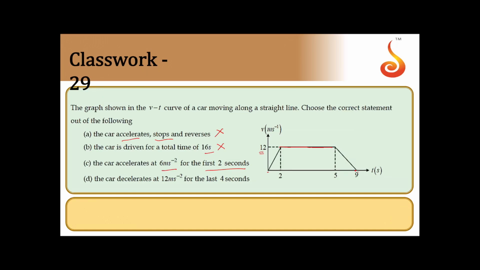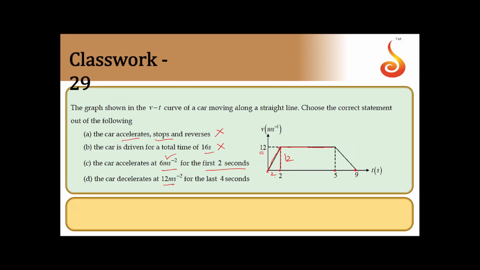For the first 2 seconds, it has an acceleration of 6 meter per second square. So acceleration is given by the slope of the graph for the first 2 seconds. The slope of this graph will be, this height is 12, this is 2. So 12 by 2, that is 6. So this is correct. Then it decelerates for the last 4 seconds.